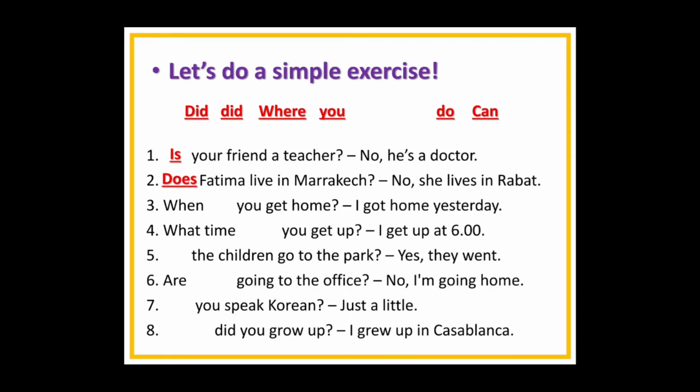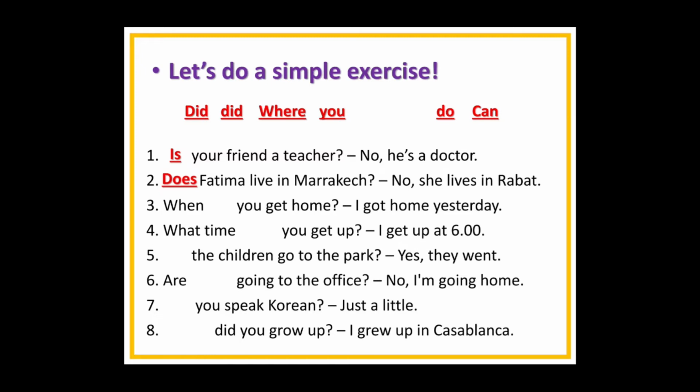When you get home? I got home yesterday. So got, which tense is this? Simple past. So to ask a question, we're going to use the auxiliary in simple past. So which one? Did.